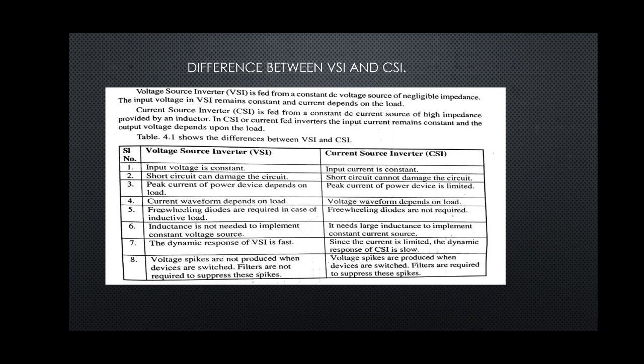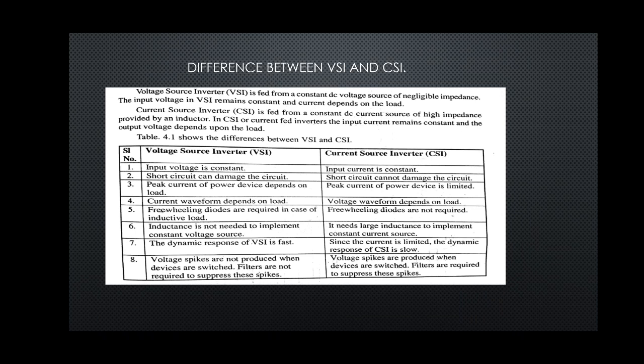In CSI, the current is limited, so the dynamic response of CSI is slow. In VSI, voltage spikes are not produced when devices are switched, and filters are not required to support these spikes. In CSI, voltage spikes are produced when devices are switched, so filters are required for these spikes.